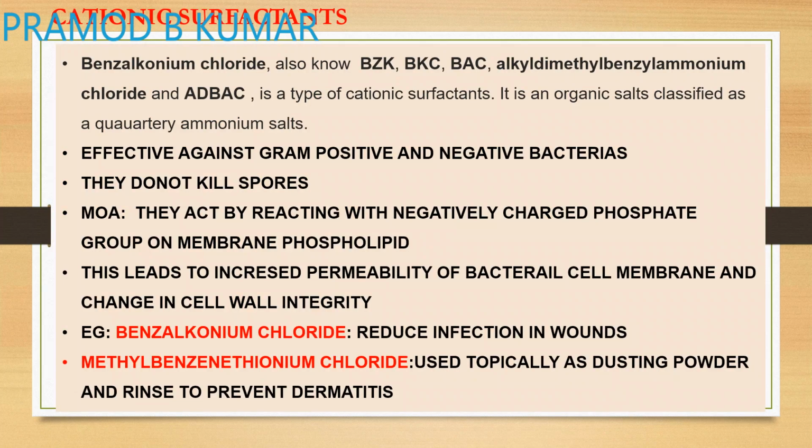Now next comes your cationic surfactants. Examples are benzalkonium chloride, also known as BZK, BKC, or BAC. They are nothing but an alkyl dimethyl benzyl ammonium salt.